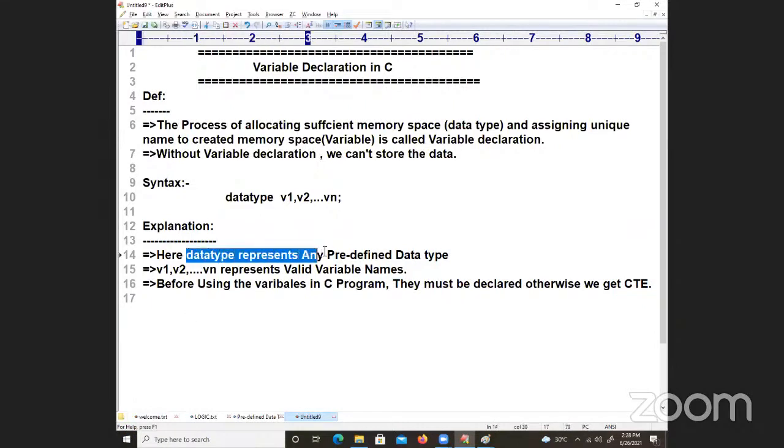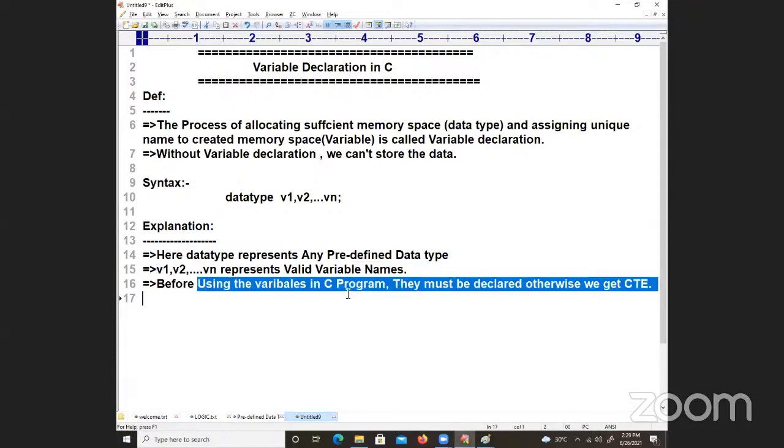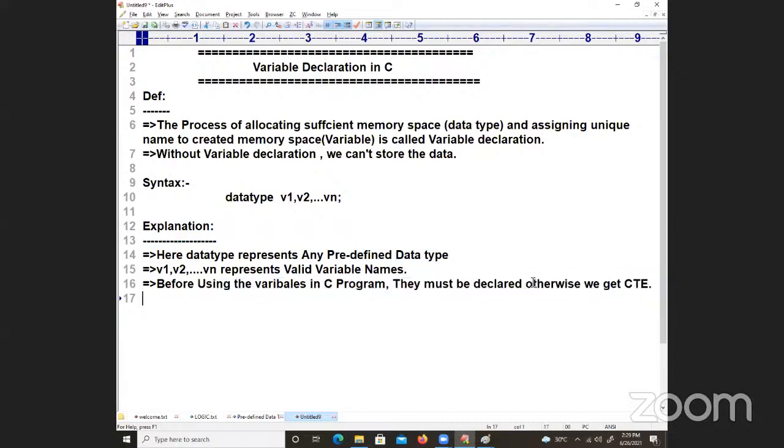Here, data type represents any predefined data type. V1, V2, so on Vn represents variable names. Before using variables in C program, they must be declared. Otherwise, you will get compile time error.